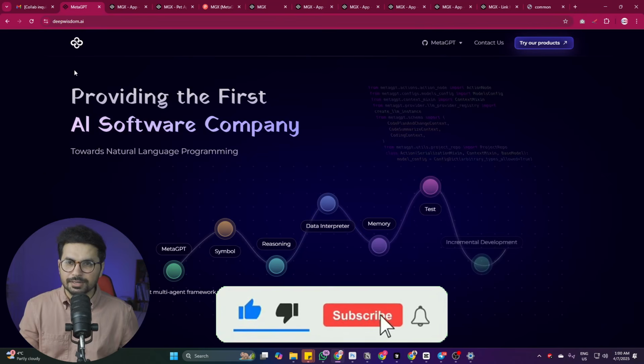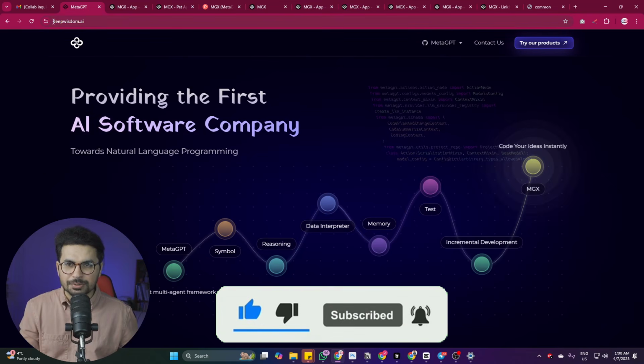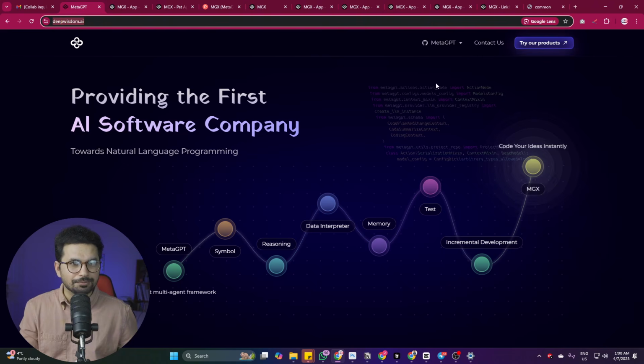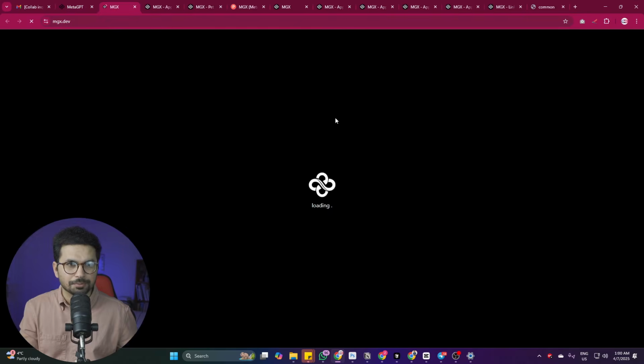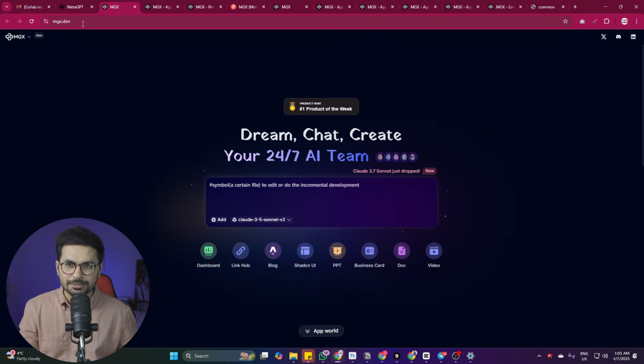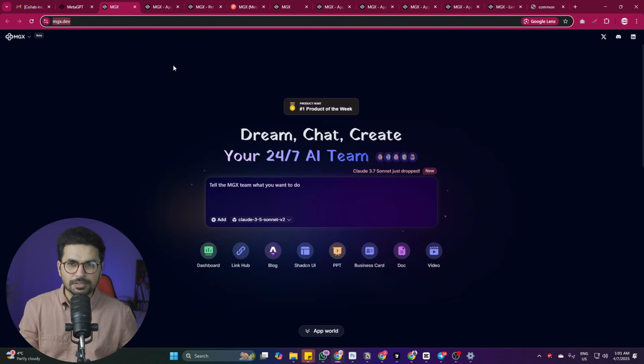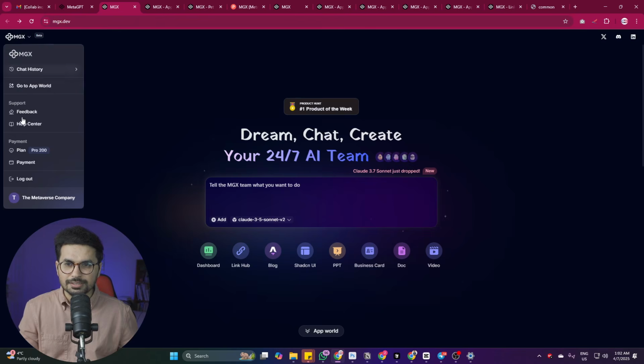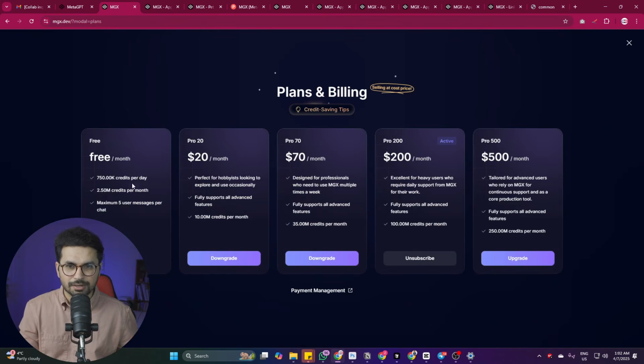Alright, to access MetaGPT, you can simply go to deepwisdom.ai and from here simply click on this try our products, and from here it will bring you to this page which is mgx.dev. So this is the main page for MetaGPT. Just sign up using your email address. There is a free plan as well, so you can simply start using this tool for free. You can explore their paid plans as well.